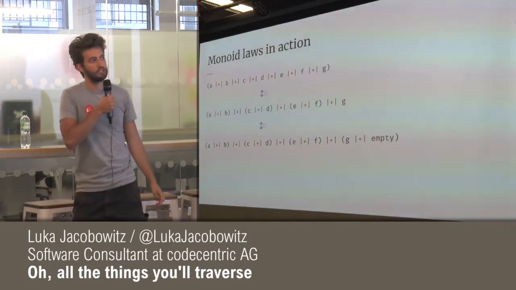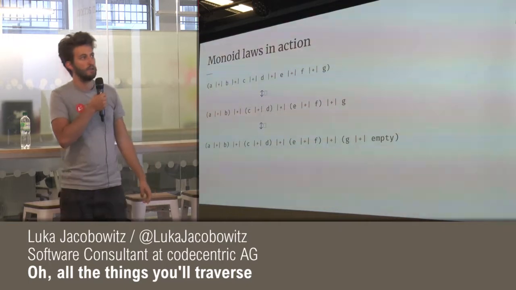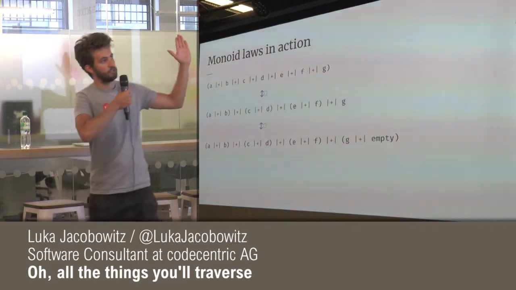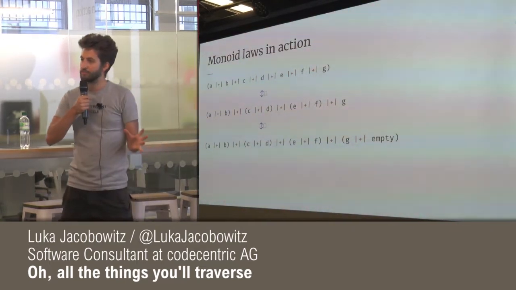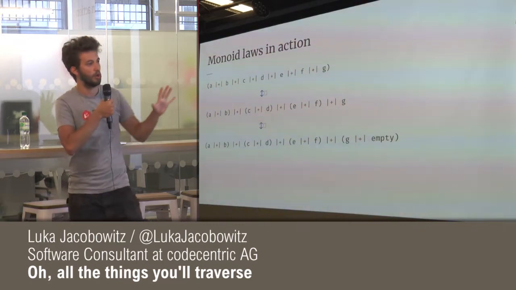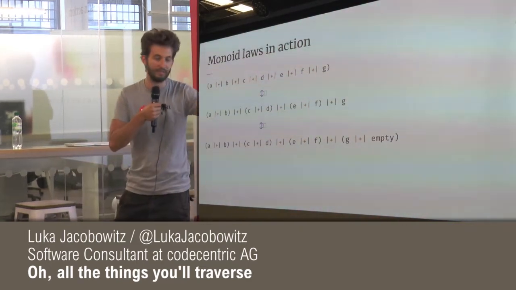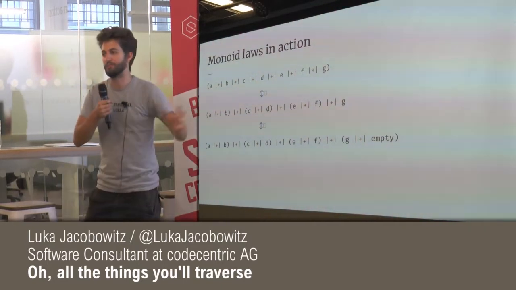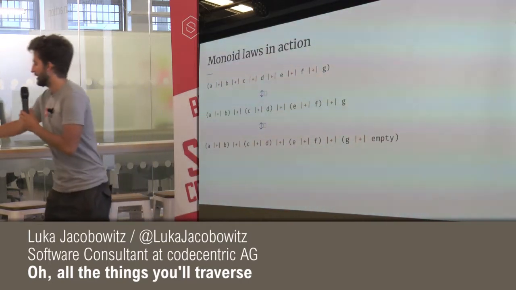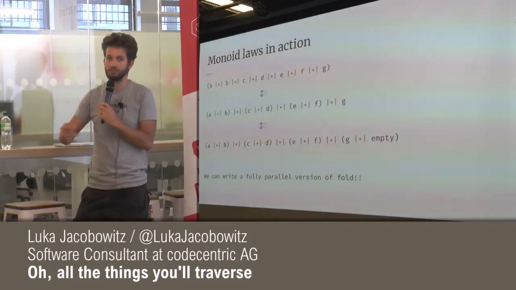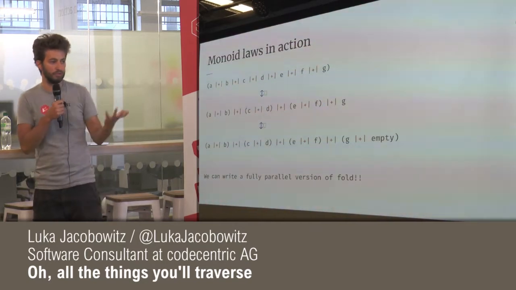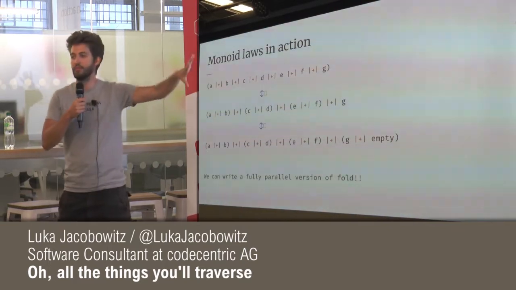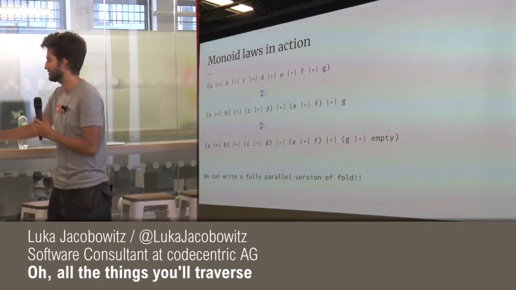And what some of you might realize right now is that we had this problem that was very sequential in nature, right? Saying we want to just add all of these things up. We've actually made them independent of each other. So now we have four independent groups that we could completely compute in parallel, and then we could just sum all of that up to get the end result. And what monoids allow us is to create a fully parallel version of fold because of these monoid laws. So this only works if the monoid laws hold.